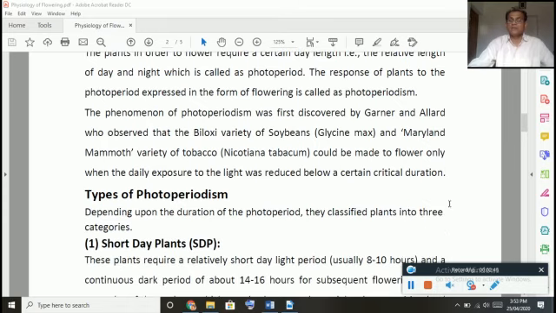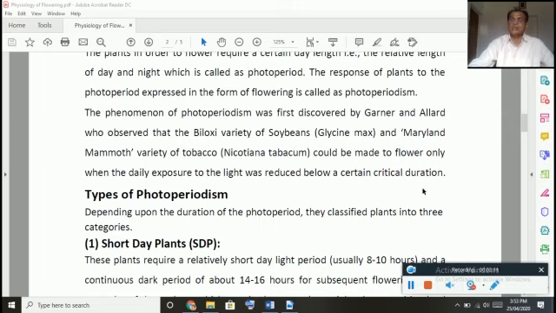The phenomenon of photoperiodism was first discovered by Gardner and Allard, who observed that the Biloxi variety of soya beans, the scientific name of this plant is Glycine max, and Maryland Mammoth variety of tobacco, Nicotiana tabacum, could be made to flower only when the daily exposure to light was reduced below a certain critical duration.